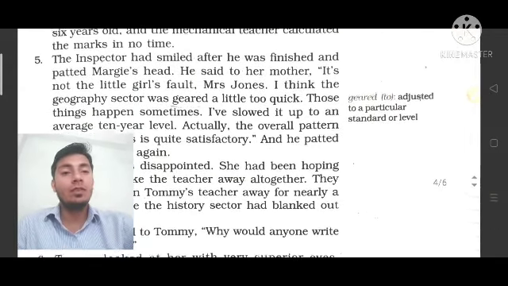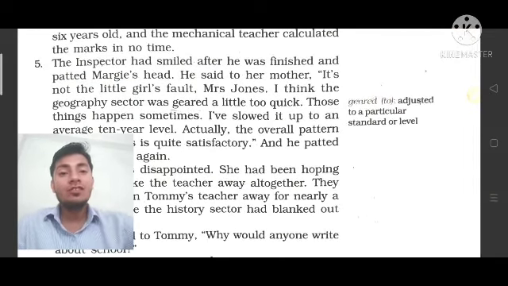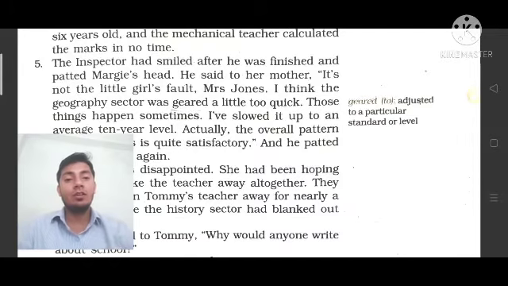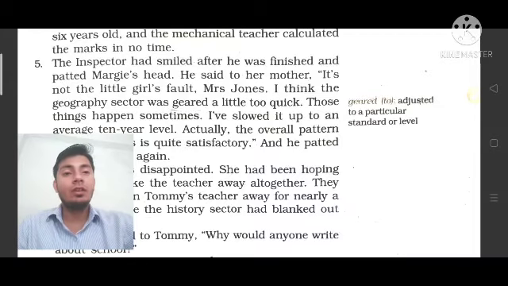After that, number 5th, you can see here: the inspector had smiled after he was finished and patted Margie's head. The inspector had smiled. What happened over here in this paragraph? Listen, I'm just reading one line and telling its explanation. So listen: the inspector had smiled after he was finished and patted Margie's head. सबसे पहले तो जब वह उस कंप्यूटर को ठीक कर लेता है तो very first what he does, he smiled, he was happy because he had corrected it.